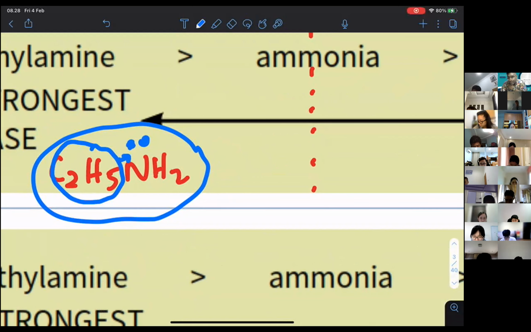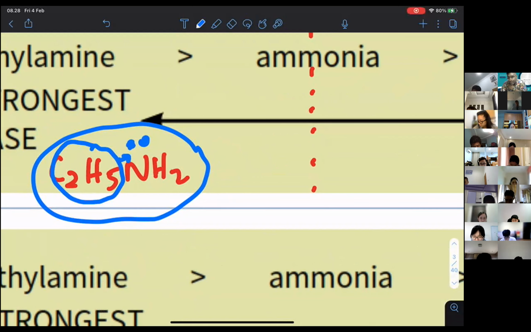So it simply tells you that the electron went inside the ring. Now the H plus waiting outside, are they going to receive the electron? The answer is they are not going to receive the electrons easily. Why? Because it is less available for bonding.